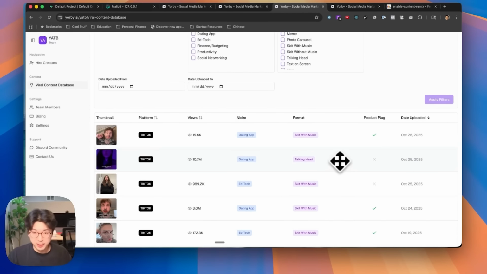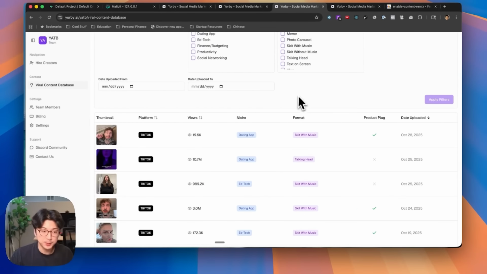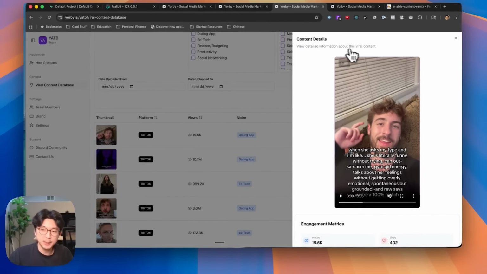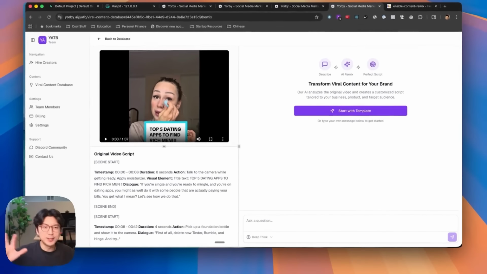I essentially created a Claude Code or a Cursor for marketers. So when you enter in, you have a viral content database, and in our new feature, when you open up any of these viral content database tools, there will be a big remix button at the top. Because we're not showing it to everybody right now, you'll click right there, and it'll take you into what we call our agentic marketing expert tool. I actually don't know what we're calling it. For the sake of this video, we'll call it our cursor for marketers, our remixing tool.